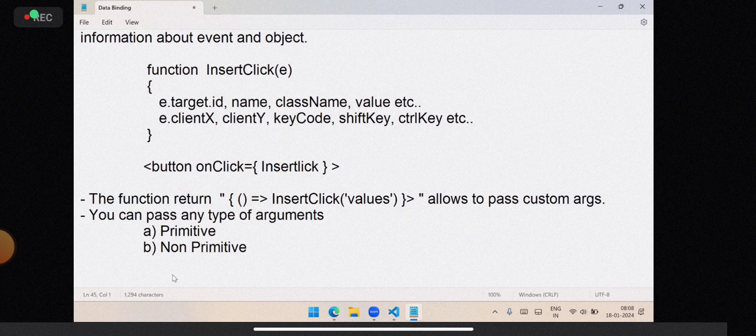That means you are initializing the memory for that particular function again, and into that memory you are passing some custom arguments so that it can access those custom arguments and use them.